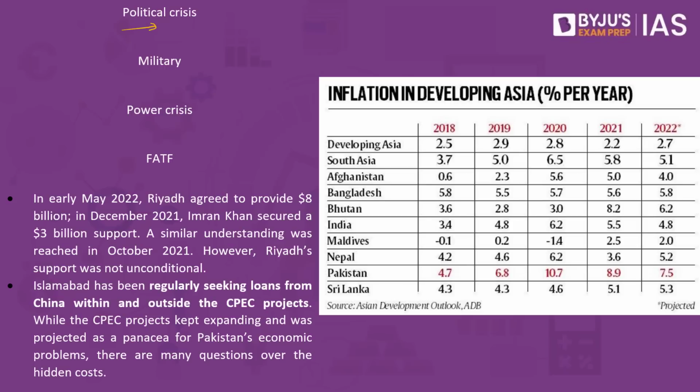What we are witnessing is a conflict between the military as well as the government. The government was recently kicked out, which means Prime Minister Imran Khan was removed from his position and a new Prime Minister was installed. So we have a political crisis that is unfolding in Pakistan, and as a result there is decision paralysis. They are struggling to find a footing in the economy, and ultimately you also have the ousted Prime Minister who is leading rallies after rallies, attacking the government's legitimacy in the first place, and is also calling for fresh elections.